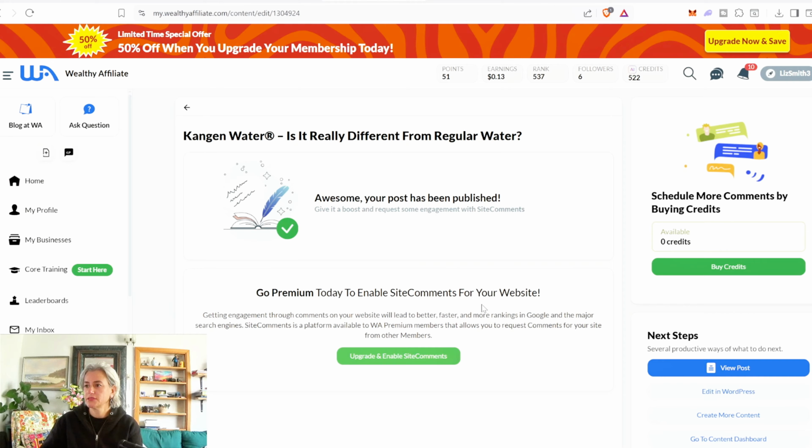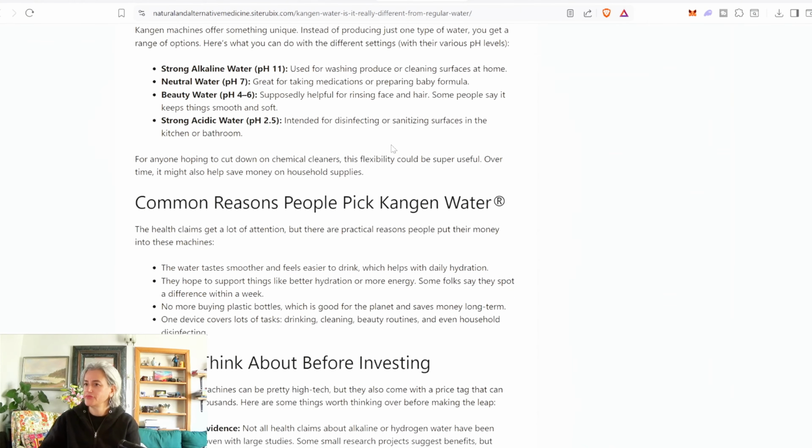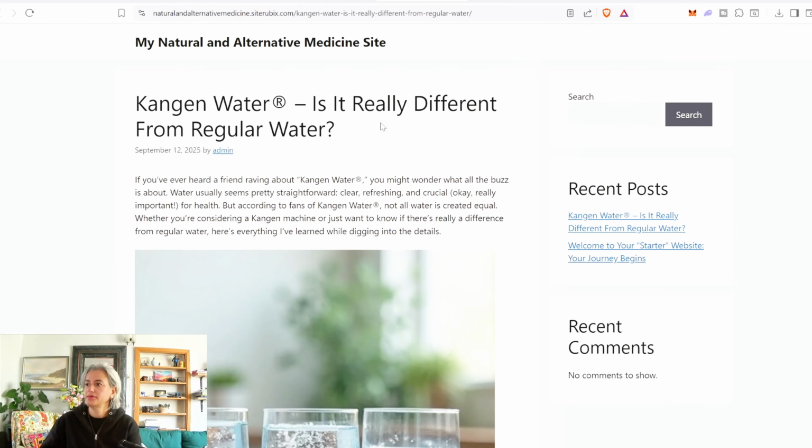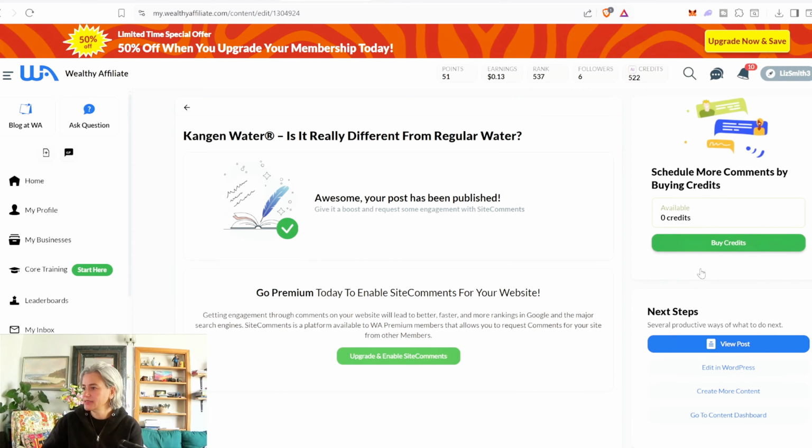To enable site comments for your website, you need to go premium. Here it says view post. All right. Very basic, but it's there. So I have this. I just have to see, why do I have that as part of my website as well? Welcome to your starter website. Your journey begins here. Anyways, I saw here I can edit it in WordPress.